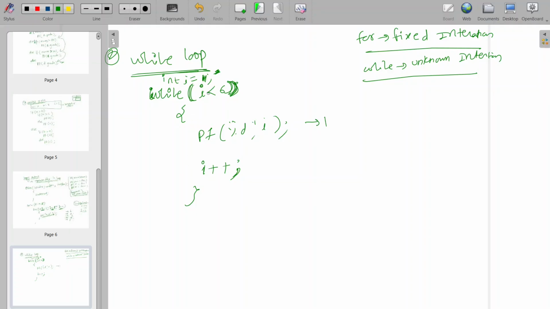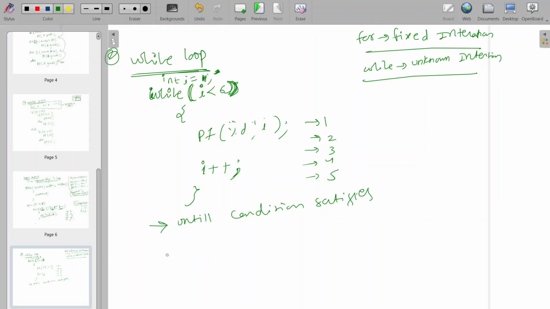Again it will check the condition. So like this it will keep on checking the condition and putting the output, checking the condition, putting the output. When it increments to 6, now 6 is less than 6, which is a false condition, then execution will come out of this loop. So for while loop we use a condition, it will give the output until the condition is satisfied, or else it will come out of the loop.